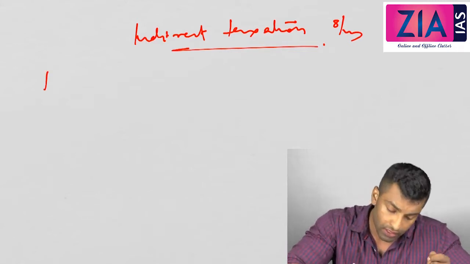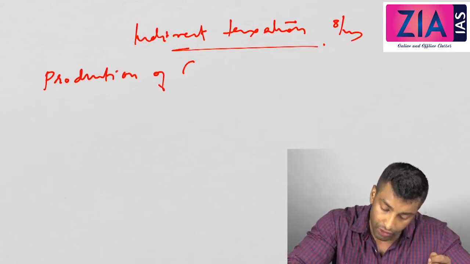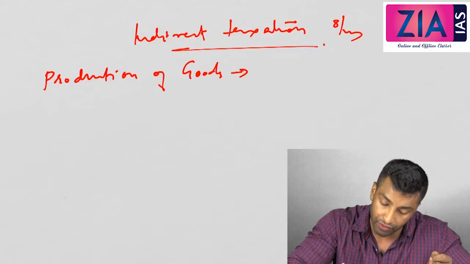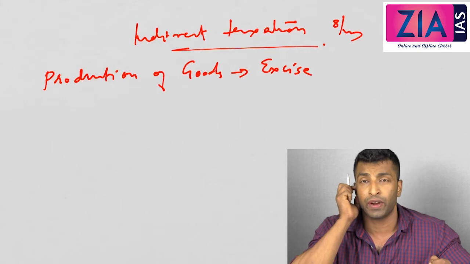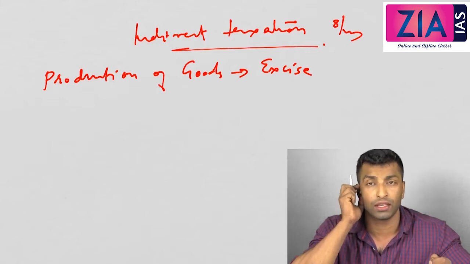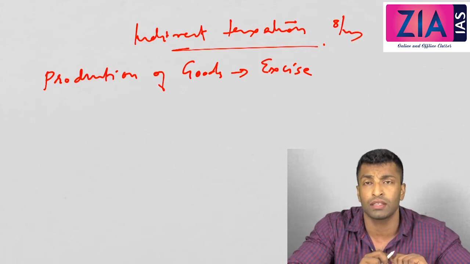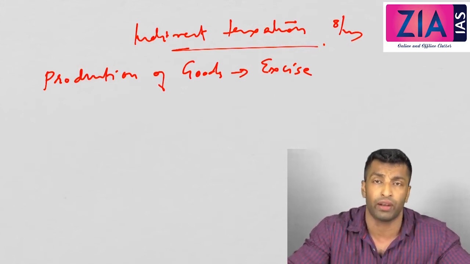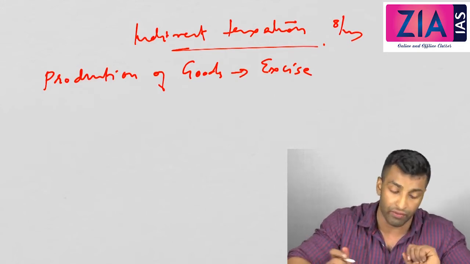Production of goods, what the tax? Production of goods, we have excise, right? And this was modified to mode VAT based on the ideal concept of VAT in 1986, and in 2000 we have discussed that it was replaced with sen VAT. Okay, there were some modifications which have done in mode VAT to convert to sen VAT.